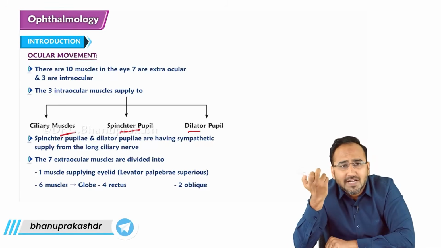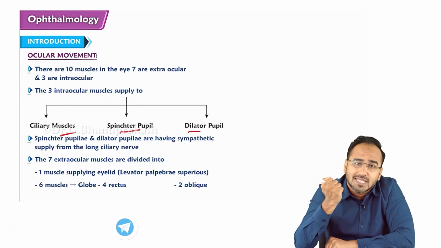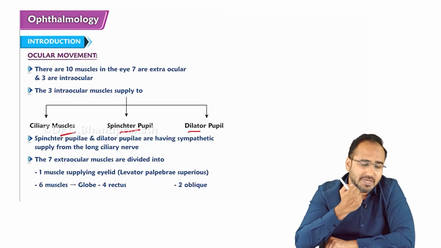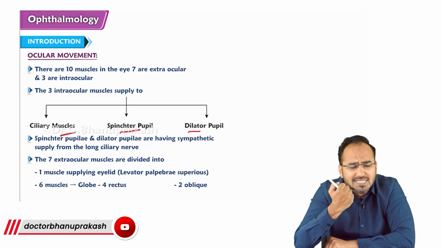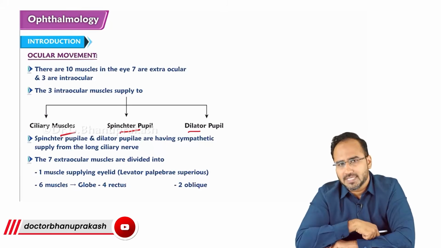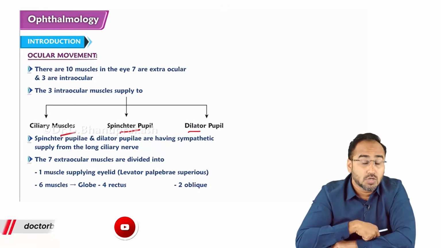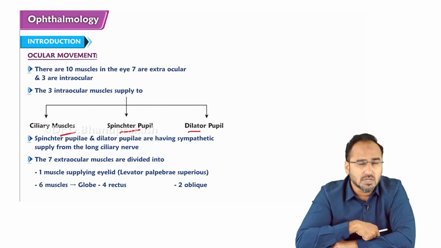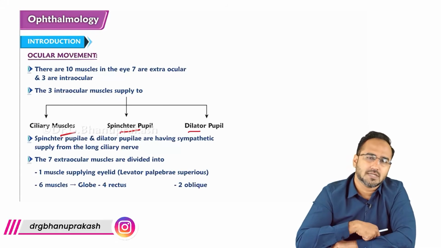What is the function of the LPS muscle? This is the muscle that helps us to open the eyelid. Once this muscle gets tired, the frontalis muscle helps us to open the eyes. LPS is levator palpebrae superioris. To close the eyelid, it is not the LPS muscle. To open the eyes, it is the LPS muscle. To close the eyes, there is the orbicularis oculi muscle.